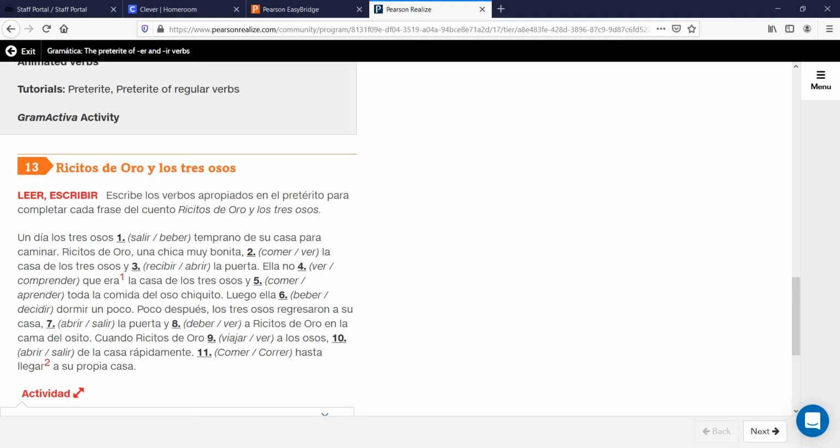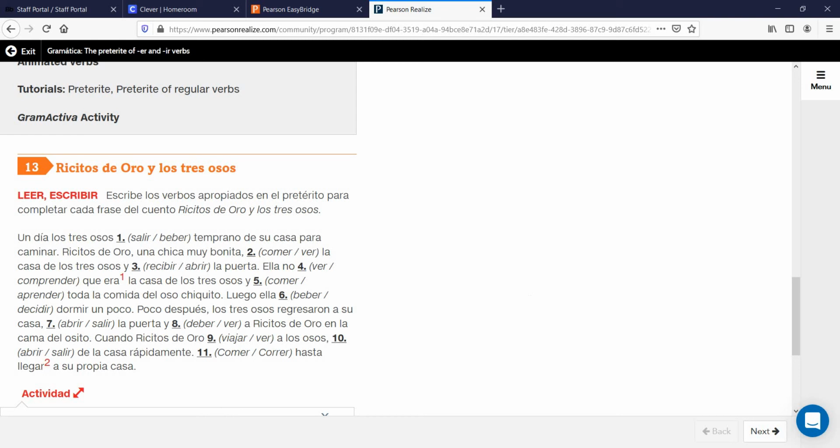So the first thing I'm going to do is go over the meanings of each of these infinitives that you were given. Número uno, salir o beber. Salir, what does that mean? Correct, we talked about this. It means to go out or to leave. Beber, as in beverage, means to drink. Número dos, comer o ver.